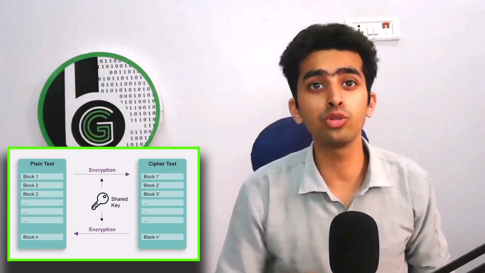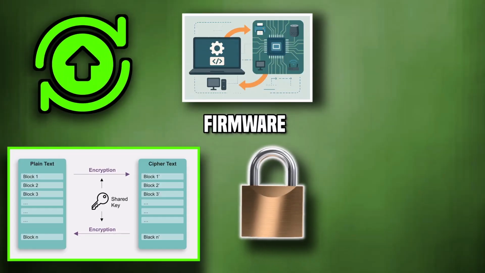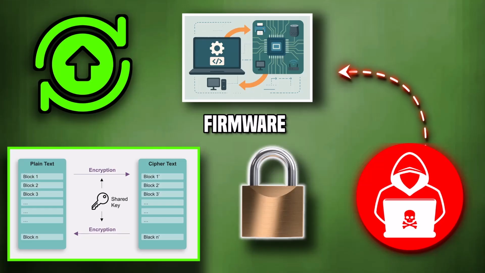And how is this done? Using encryption. The firmware update is encrypted so that no hacker or third-party person can understand what the true firmware being updated by an OEM is. Next is the digital signatures.